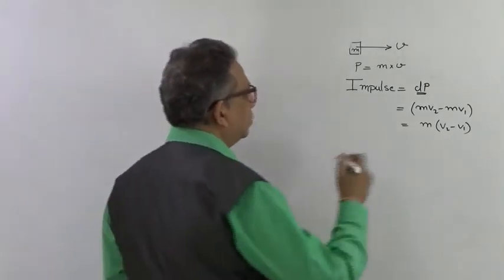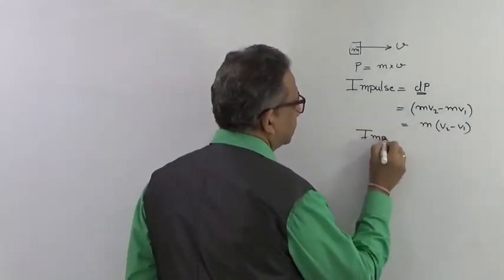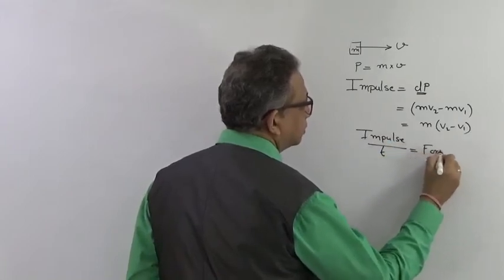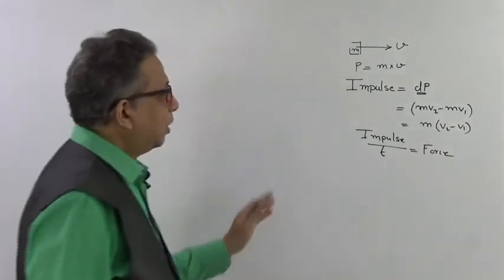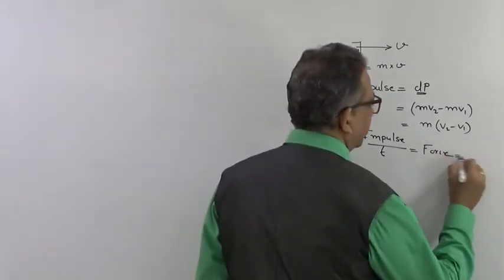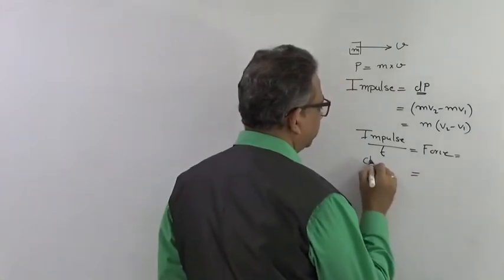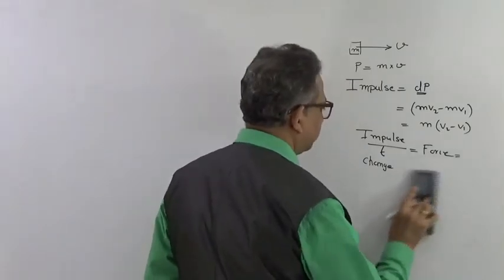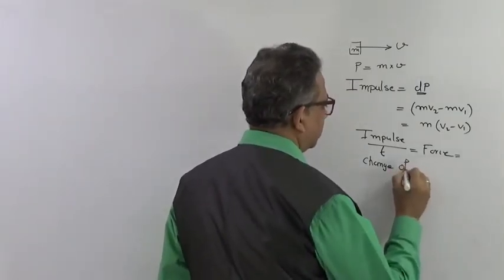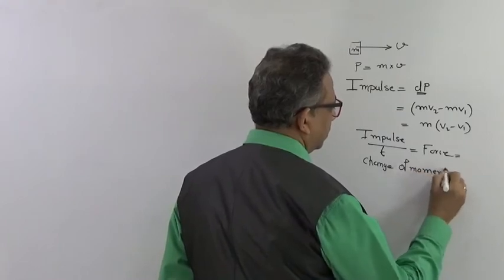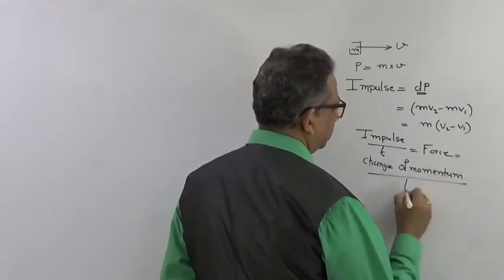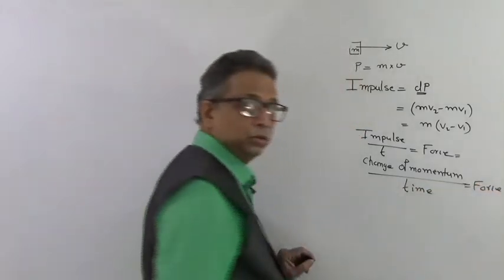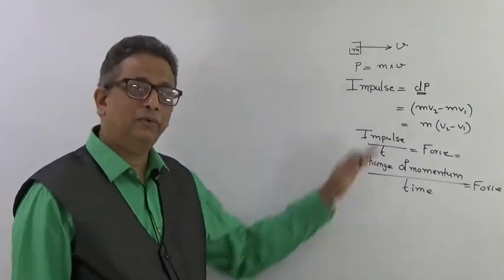And if I do impulse upon time t, that was force. Force was equal to change of momentum upon time, which was also known as force. Right? If you remember, we had done all these things.